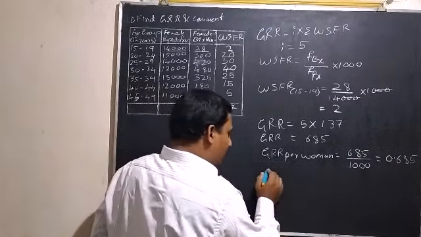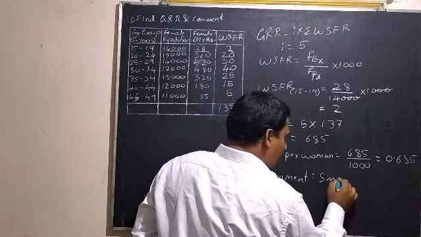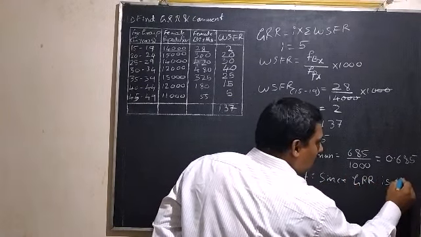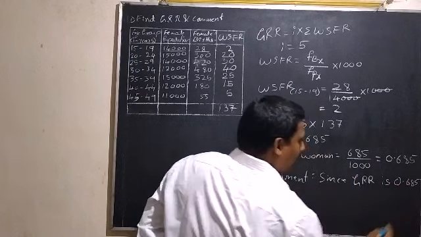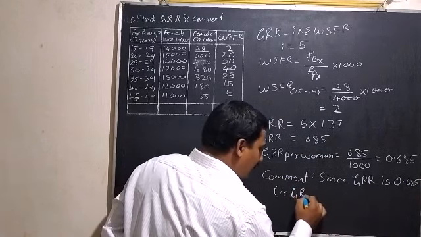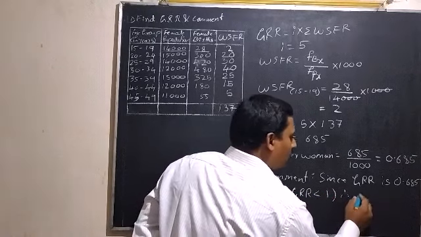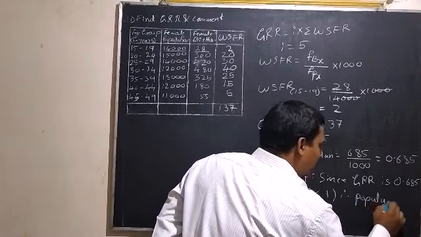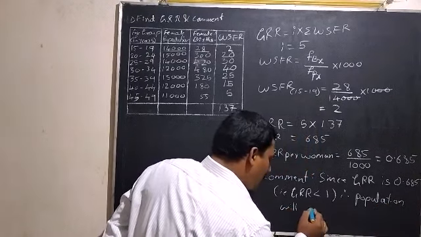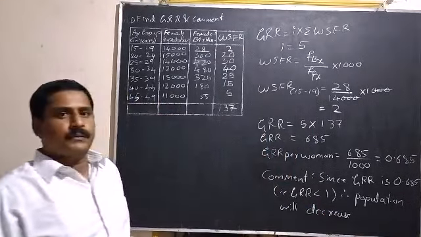So the comment for this problem is, since GRR per woman is 0.685, that is GRR is less than 1, therefore population will decrease or decline.